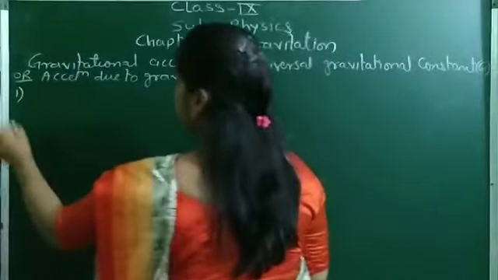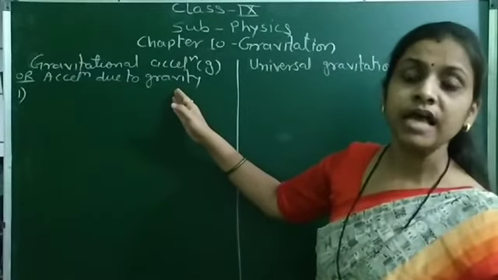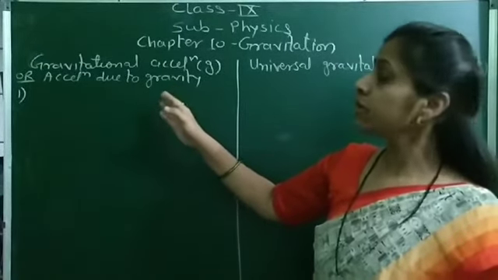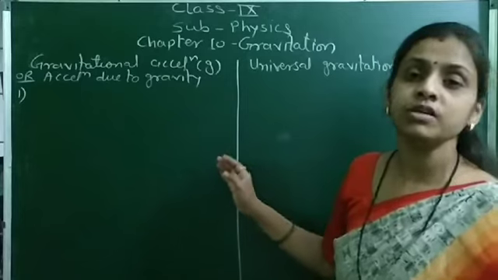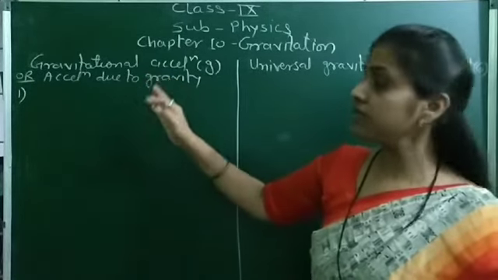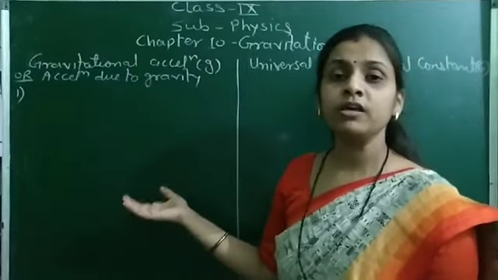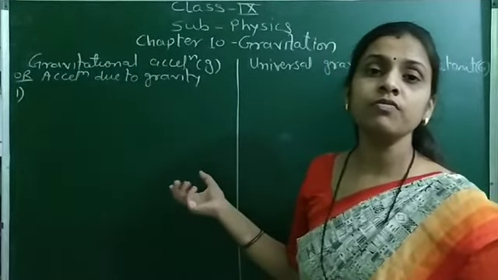First is the definition. Acceleration due to gravity is nothing but the acceleration possessed by an object due to the gravitational force of the earth, or we can say the acceleration acquired by a body because of the gravitational force of earth.